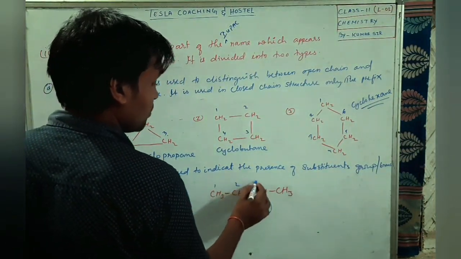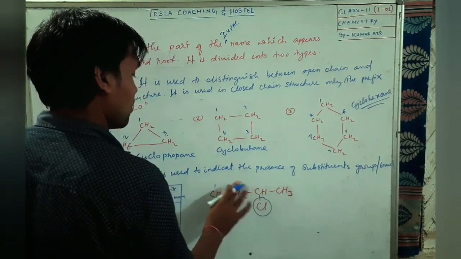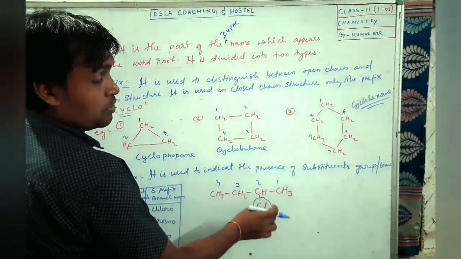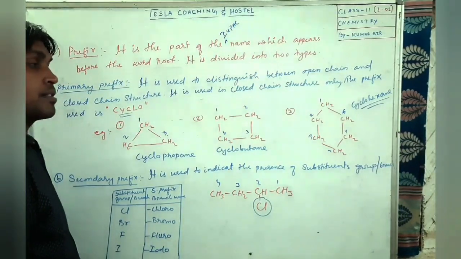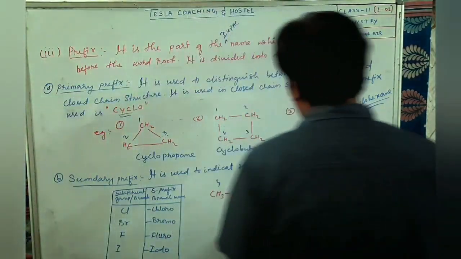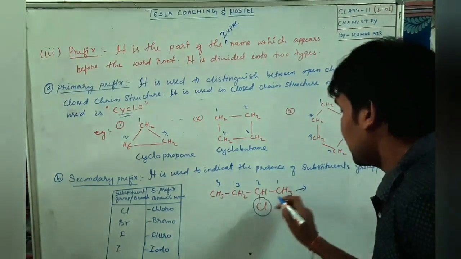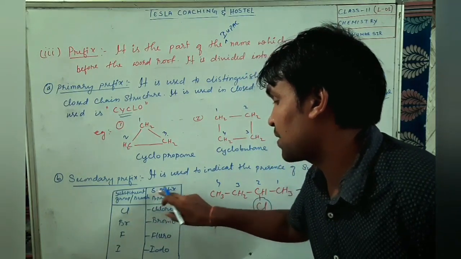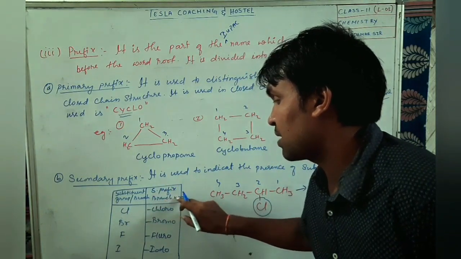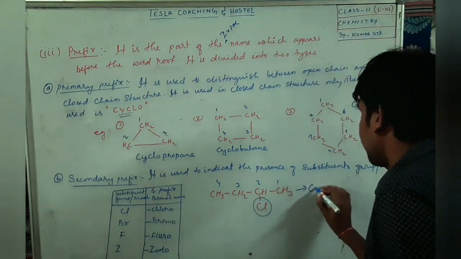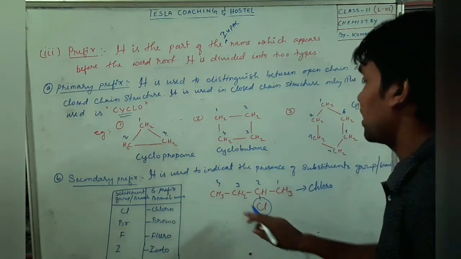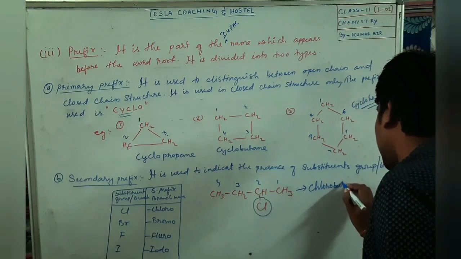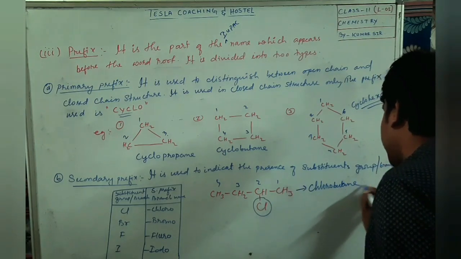If I start from here 1, 2, 3, it is getting which position? Third position, so it is wrong. You have to start from here 1, 2, 3, 4. So it is getting second position. The substituent group, or the branch, is getting second position. So this one will follow. And how will we write the name of it? This is Cl. So the substituent group or the branch is Cl. What will be the secondary prefix or branch name? Chloro. So we'll write here chloro. And how many carbons are there in the main chain? 1, 2, 3, 4. So for 4 carbons we write but, and all are single bonded, so butane.